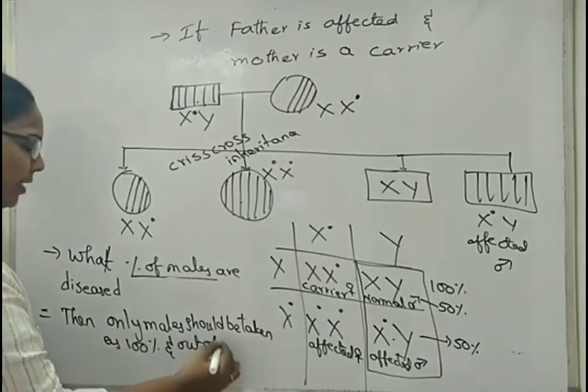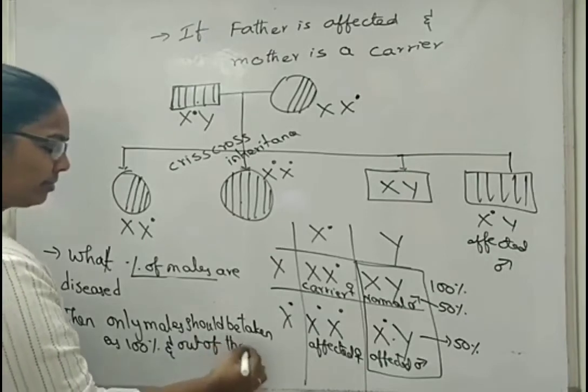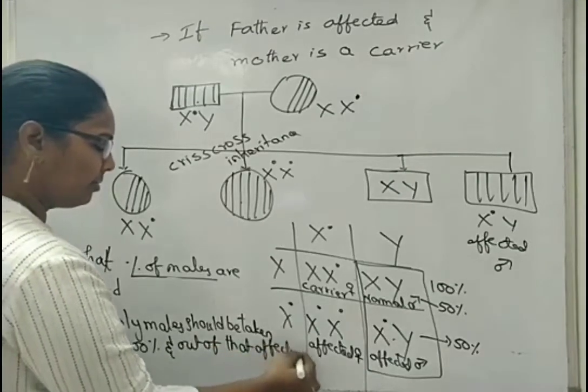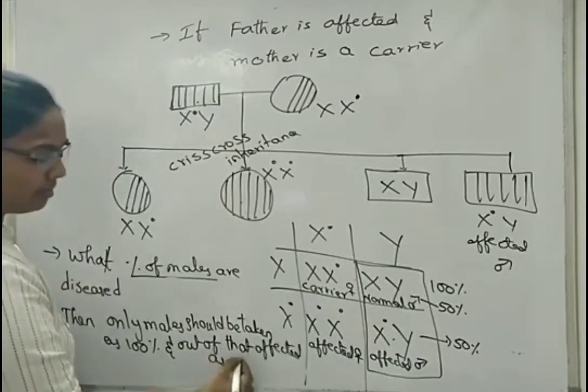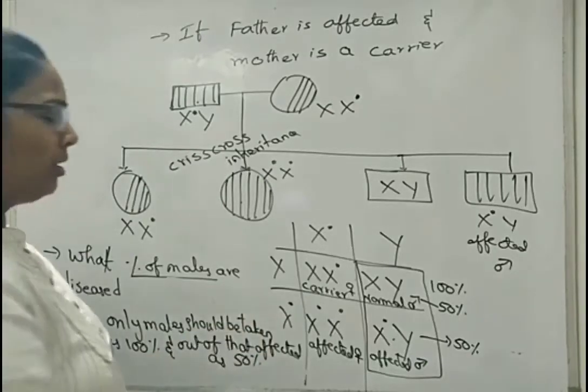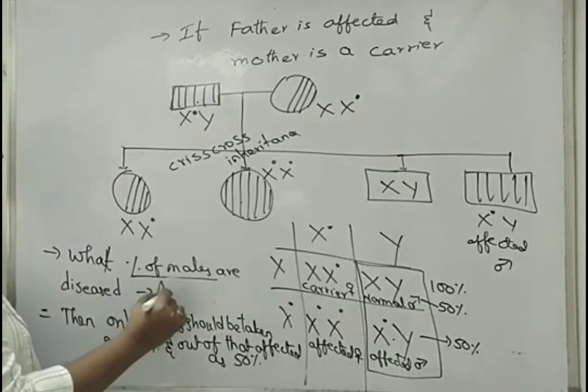And out of that, affected are 50%. So here, if a question was asked like this, the answer will be 50%.